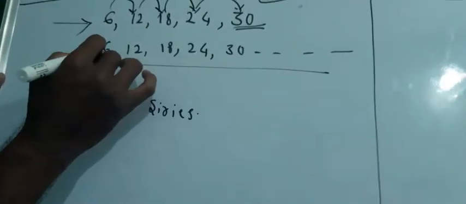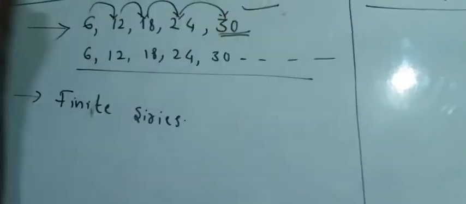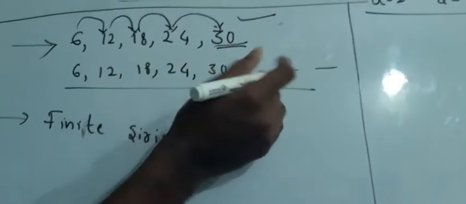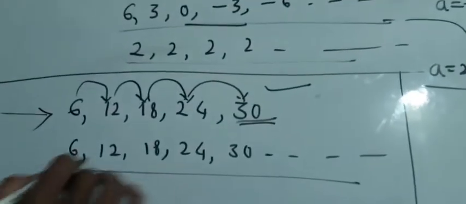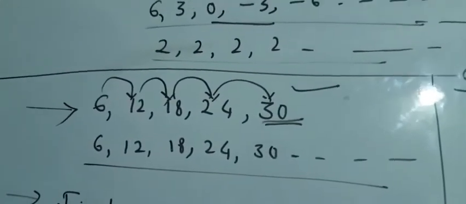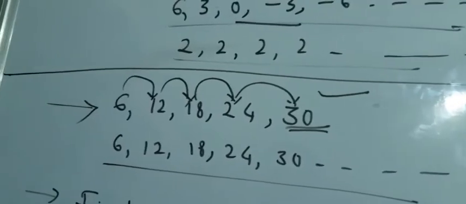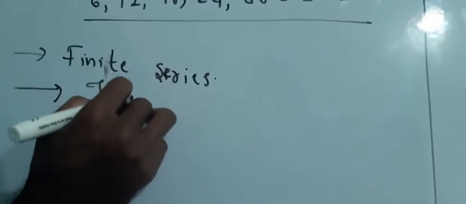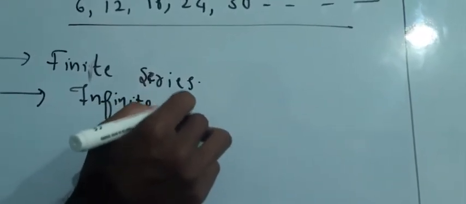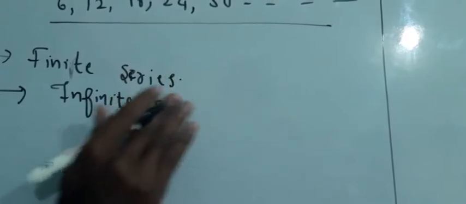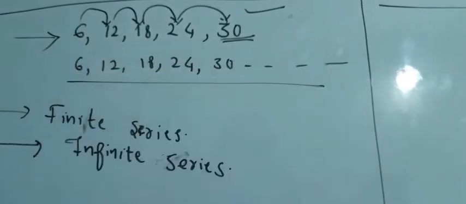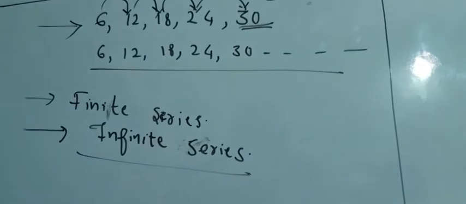In the other case, the number of terms involved is not known and we cannot count it: 6, 12, 18, 24, 30, and so on. Such a sequence is called an infinite series, because we cannot count the number of terms, and we don't know the number of terms involved in the arithmetic progression.